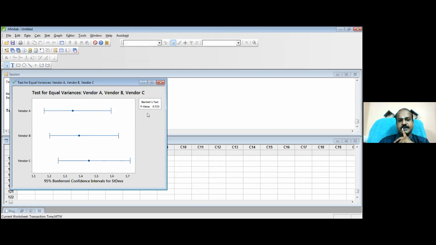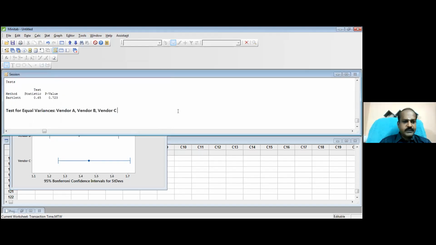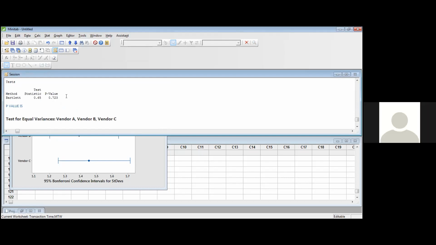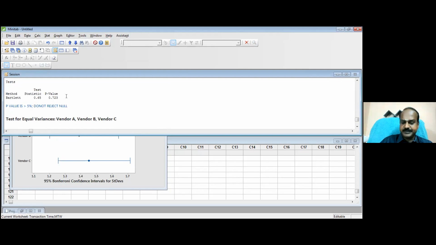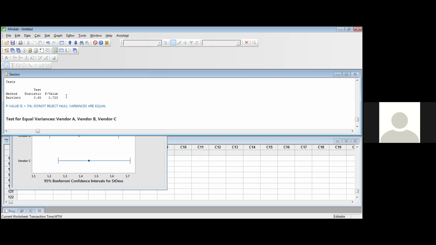Now the variance test is done. Do you see the Bartlett test? What is the p-value? It's 0.7. What is your understanding when the p-value is 0.7? Is the p-value less than 5% or more than 5%? More than 5%. So can I reject the null or not? Do not reject the null. If I do not reject the null, what does it mean? The variance difference is not significant. Variances are equal. Do you remember I gave variances equal? That is because of this study. Is that clear? Bartlett test.